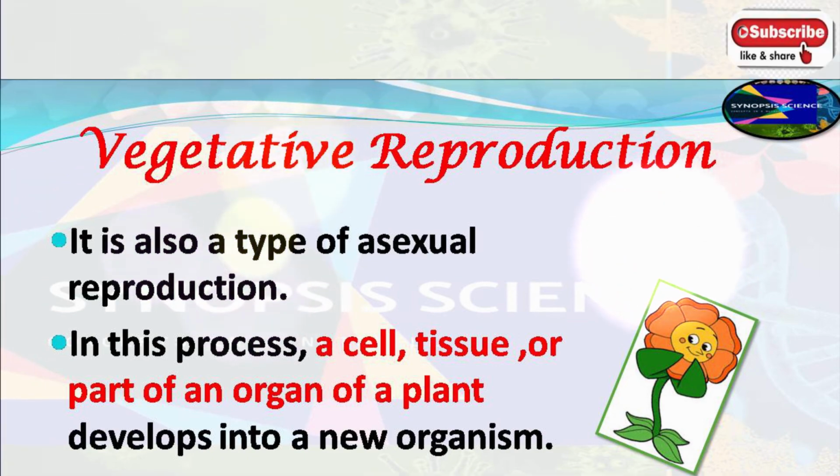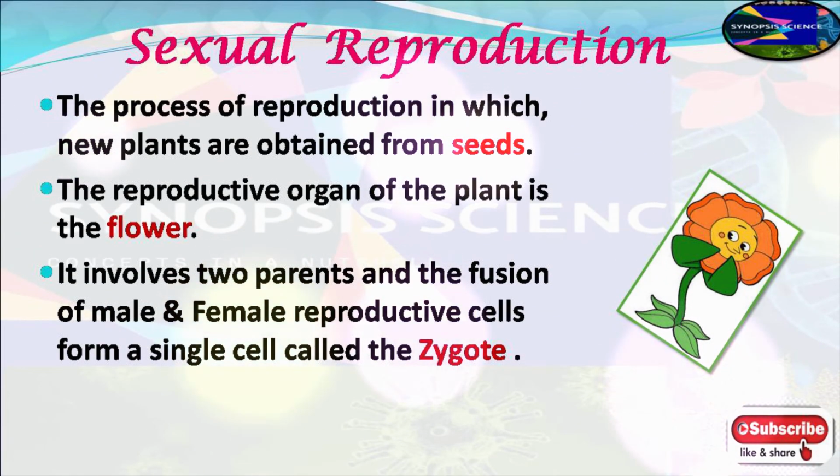The last category is sexual reproduction. In this category, new plants are obtained from existing plants through seeds. Most of the flowering plants reproduce sexually. In this process, fusion of a male gamete with a female gamete leads to the formation of seeds.